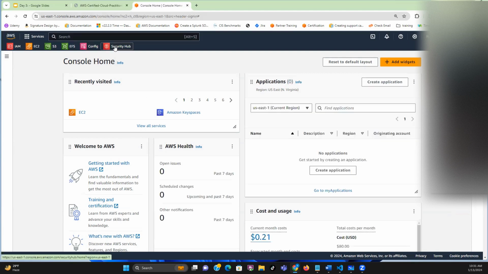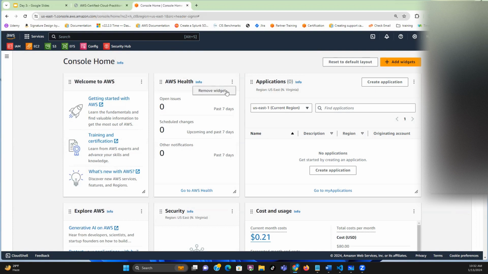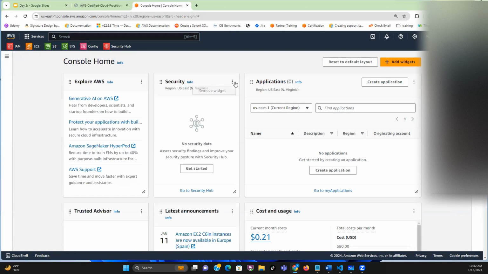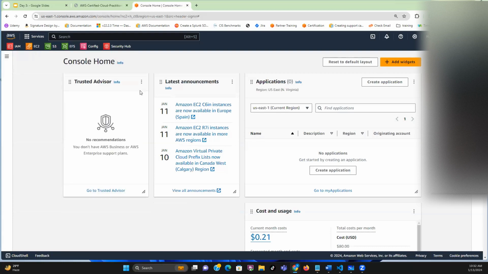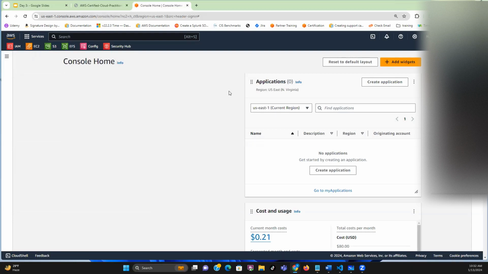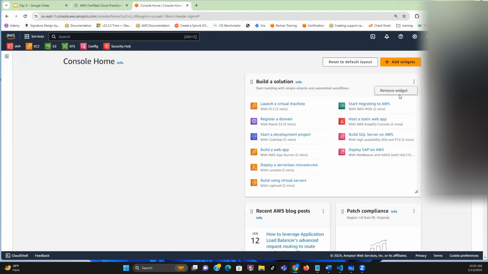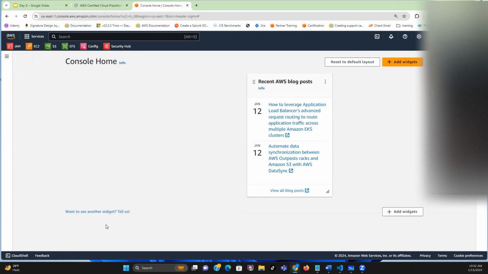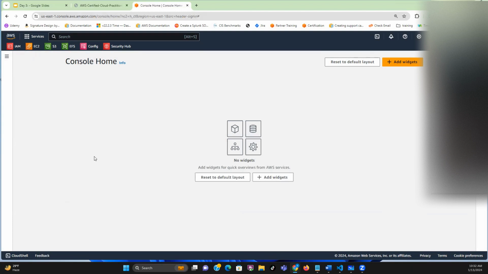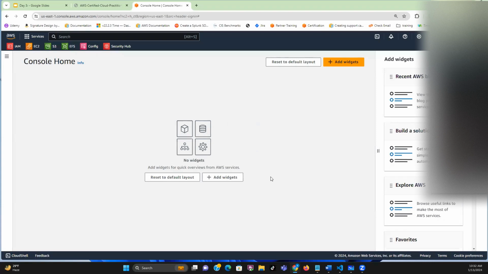So this way, when I need them, I can just click on them instead of going and finding them everywhere. If what you need is not here, you can actually remove widgets by clicking on it and remove. So let's say you don't want all of these on your system, you can remove all of them. Maybe it looks too rough for you, you can remove everything. The one I like to have there is my pricing dashboard. So now I've removed virtually everything. So my board is clean. Now I can start adding them back based on the ones I need.